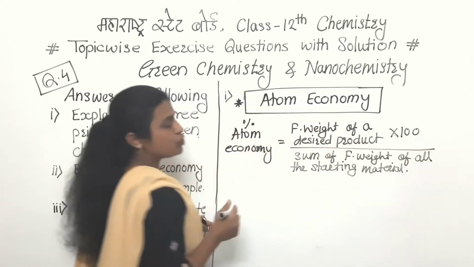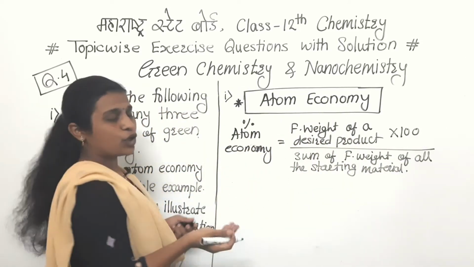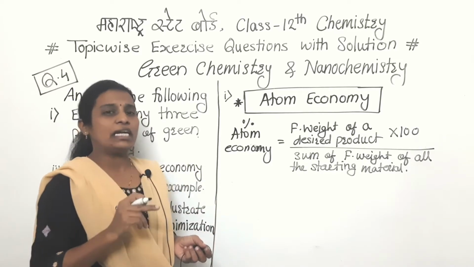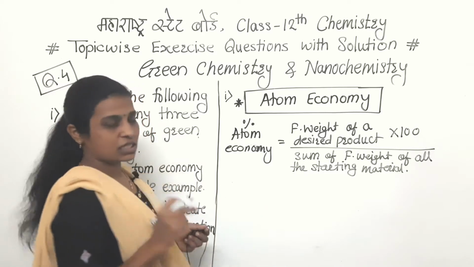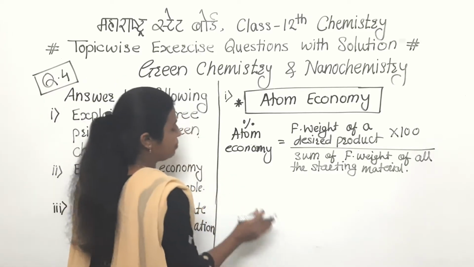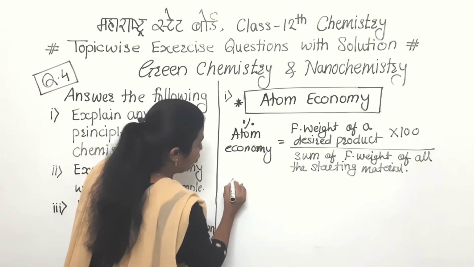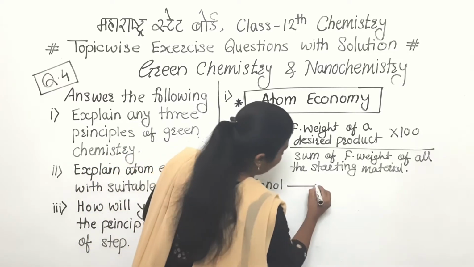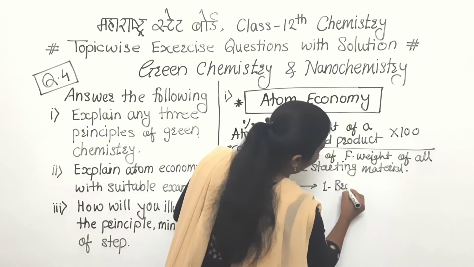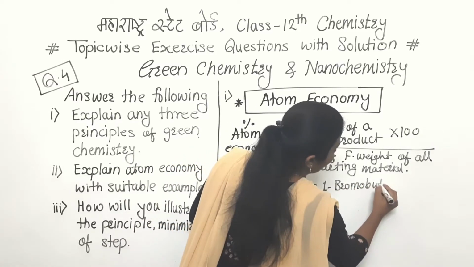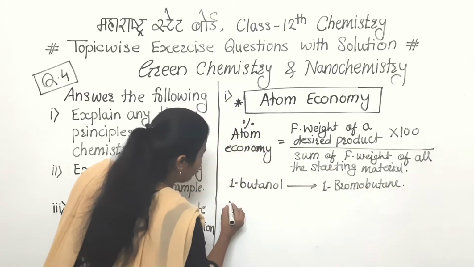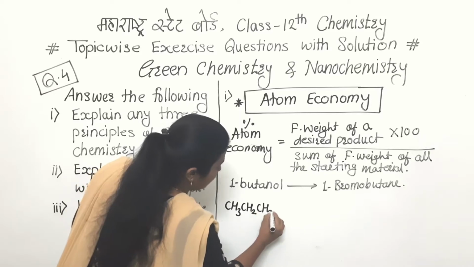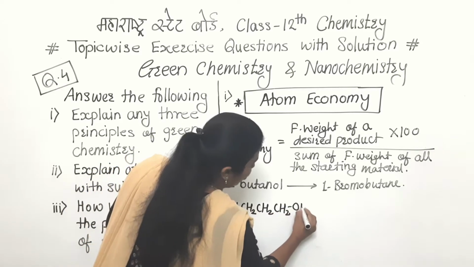For that one we have to explain one example also, because in the previous principle also we discussed one example, that is of DDT and BHC. Here also we will discuss one example, and that example is the conversion of 1-butanol into 1-bromobutane. So what is that reaction? See, CH3, CH2, CH2, CH2OH.